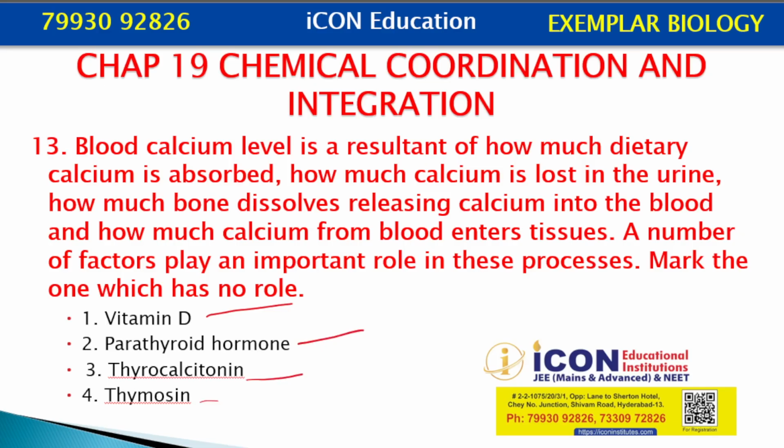Vitamin D participates. Parathyroid hormone raises the calcium levels in ECF, lowers it in bone, and stimulates vitamin D for the absorption of calcium. Calcitonin lowers the calcium levels in ECF. So the answer is thymosin, which is there in the maturation or differentiation of T lymphocytes. Thymosin is not participating in calcium metabolism.